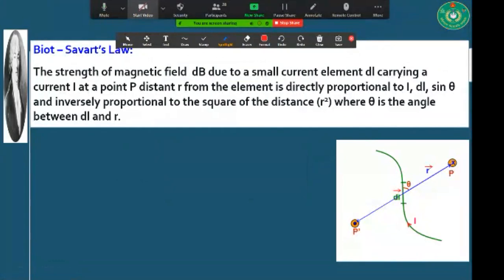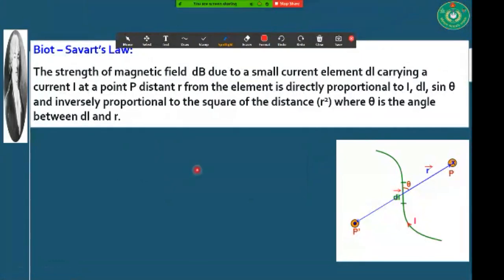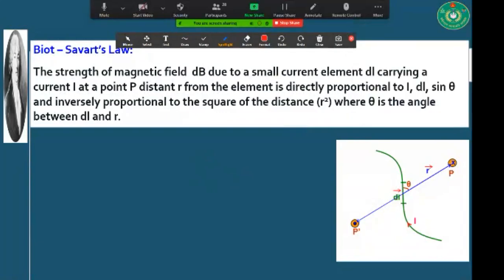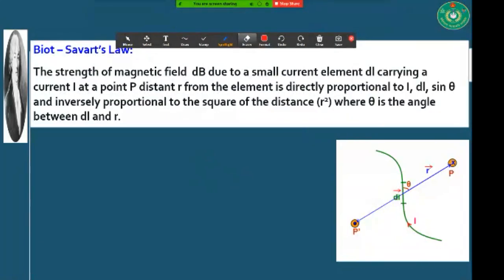Till now, I have discussed the procedure, that is how to determine the direction of magnetic field, and you have observed a video, and I think by observing this video this concept will be very much clear to all of you. Do you have any question about that? Boys, do you have any question? Okay. Now I am going to discuss our very complex and important topic, that is Biot-Savart's law.